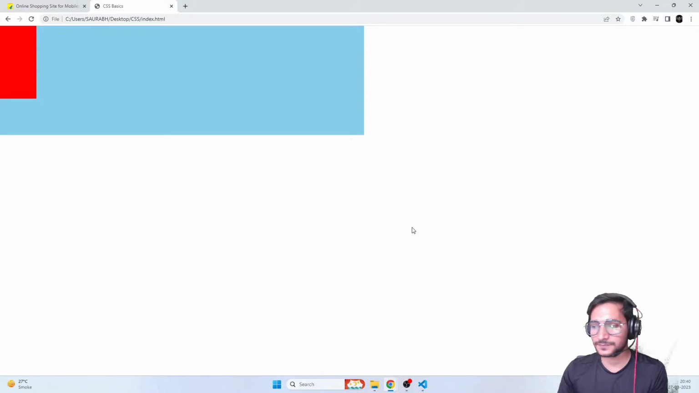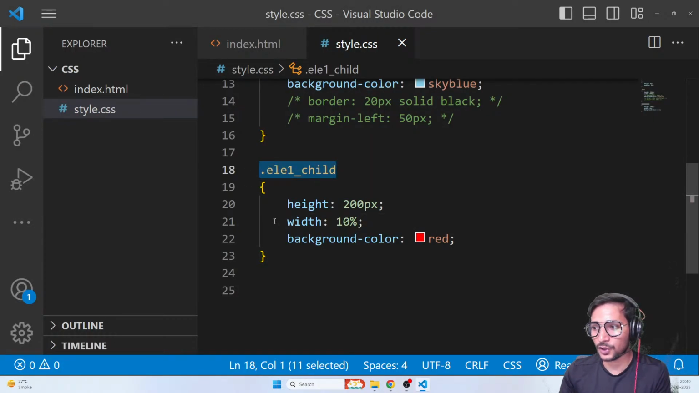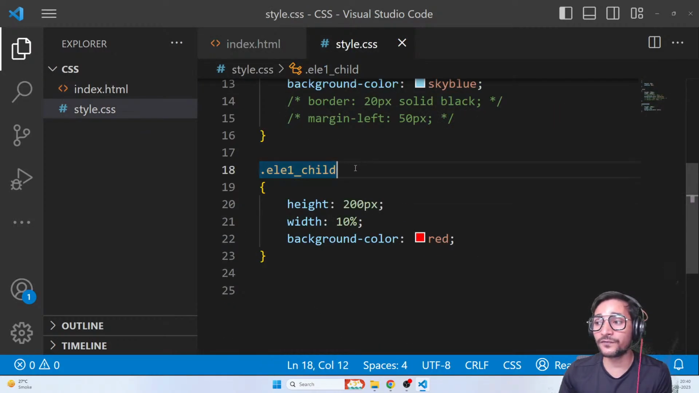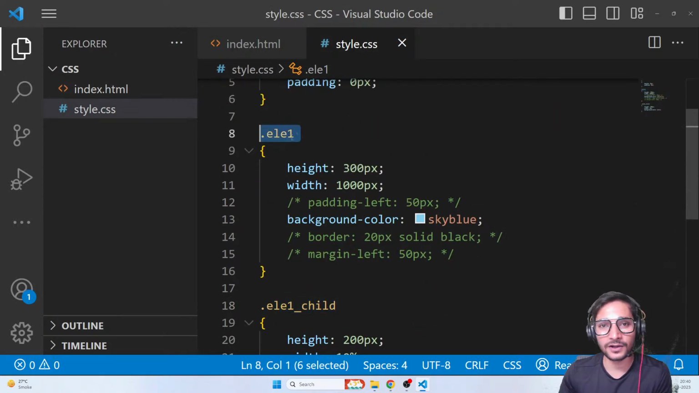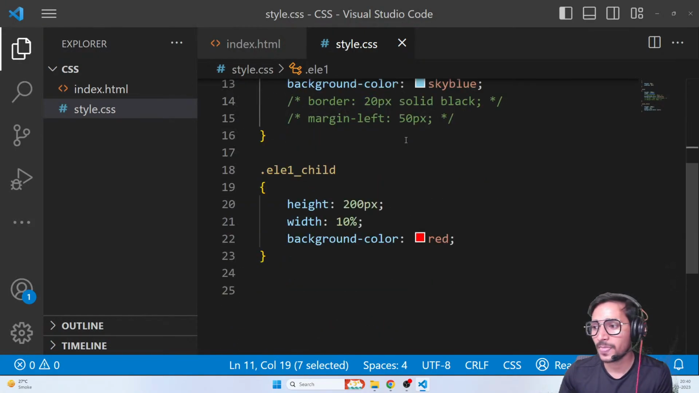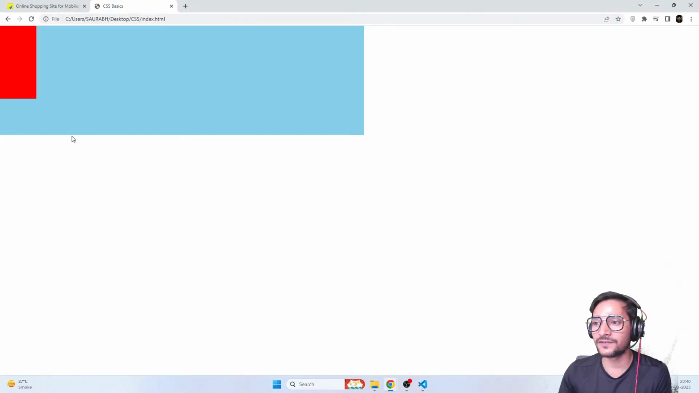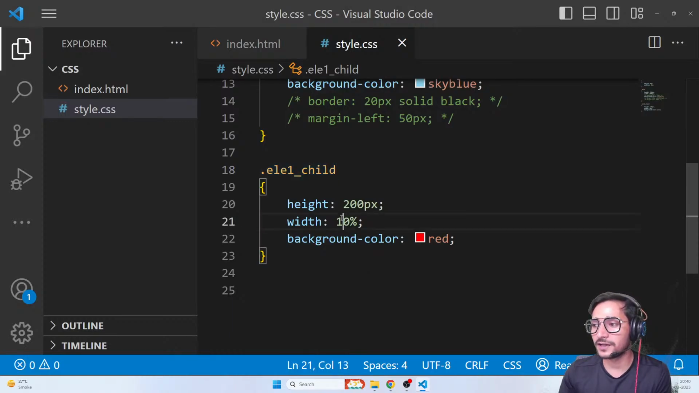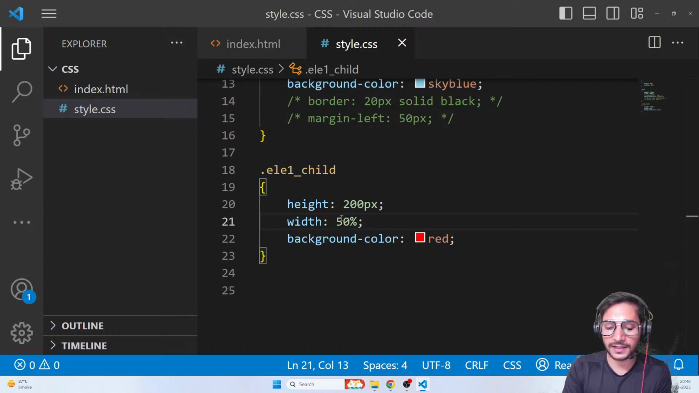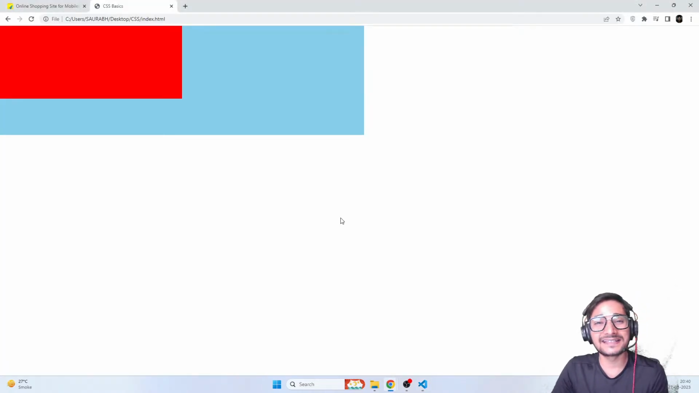Now, this means if I'm giving this element a width of 10%, it will take 10% width of its parent element. Now, who is the parent of ele1 child? It's this ele1. So what is the width of ele1? 1000 pixels. So ele1 child will take 10% of 1000, that is 100 pixels. And here we go, it's 100 pixels. If I give it 20%, see? If I give it 50%, half of the parent. Is that clear, guys?